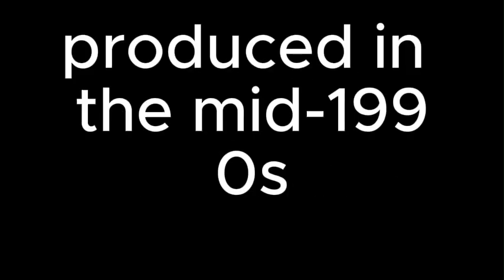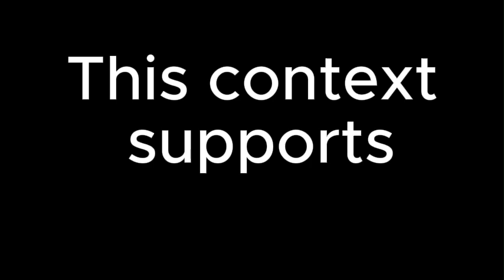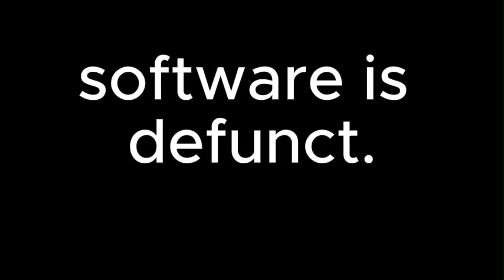According to the text, many artworks that were produced in the mid-1990s to the early 2000s for exhibition on the internet have become inaccessible due to their reliance on certain software. As an example, the text cites Siny Kim's Genesis, which relied on software that was discontinued in 2021. This context supports the idea that the software is defunct.